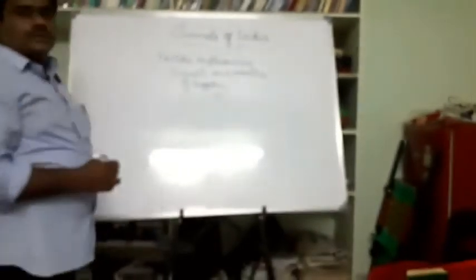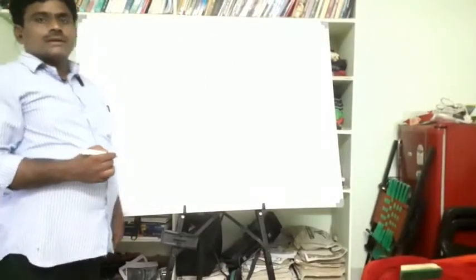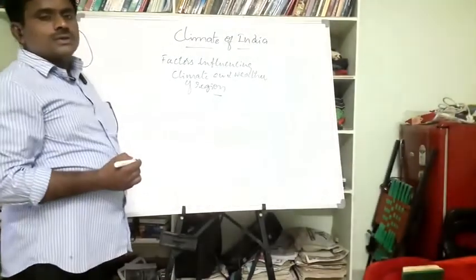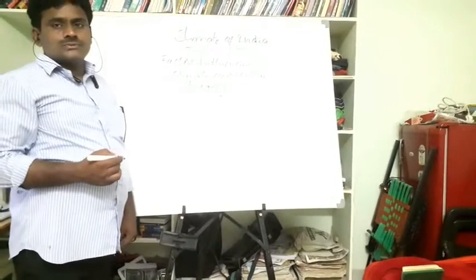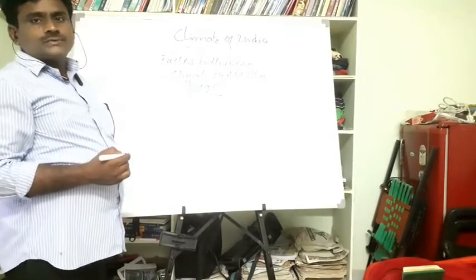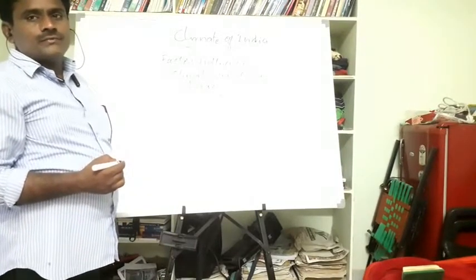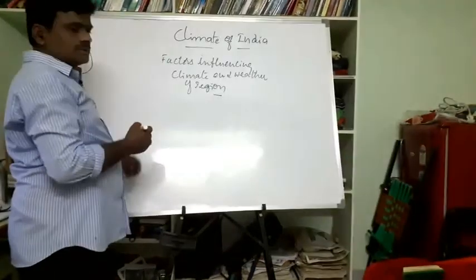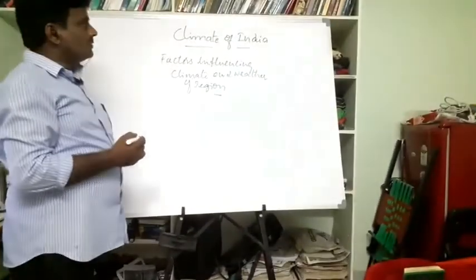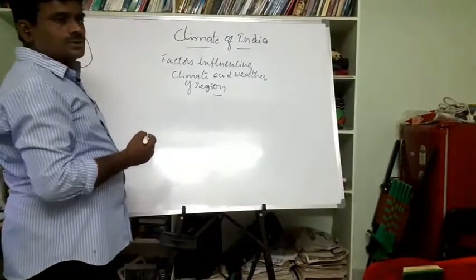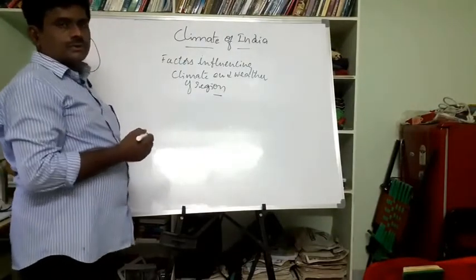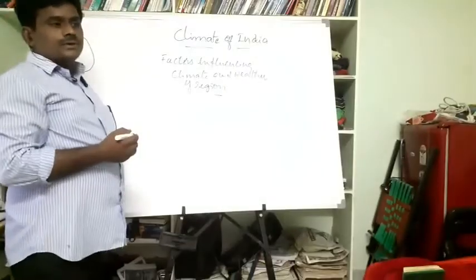So, a region and its climate is generally influenced by certain factors. These are also called climate controls. You mean factors which can control the climate and weather of a region. So today, this is the third subtopic in the climate of India. Just see what the major factors are that are influencing the climate and weather of a region.